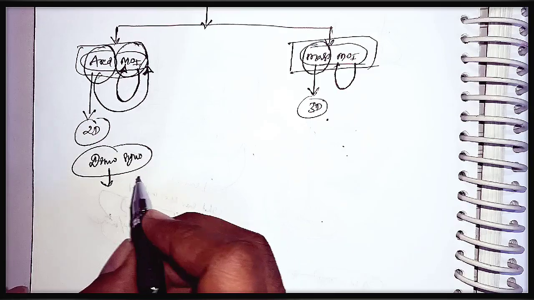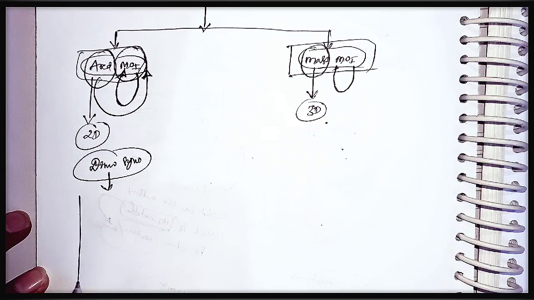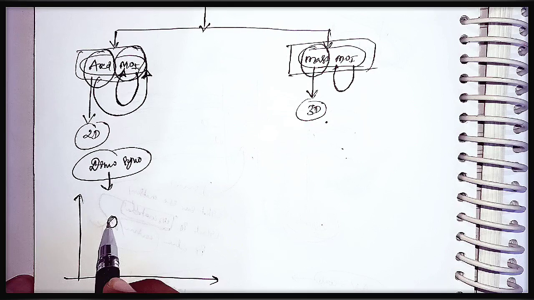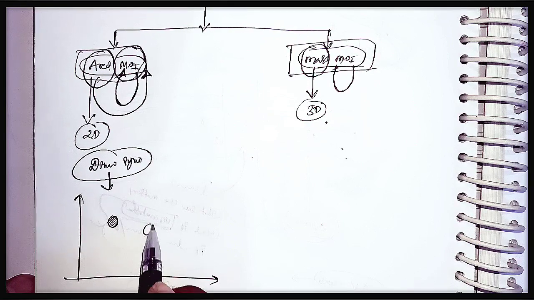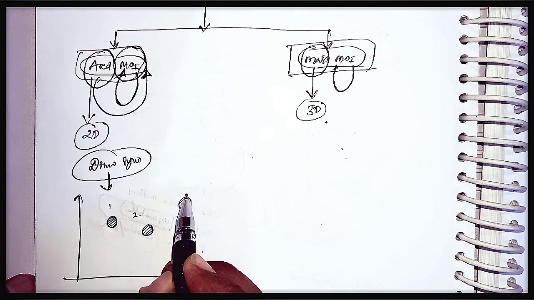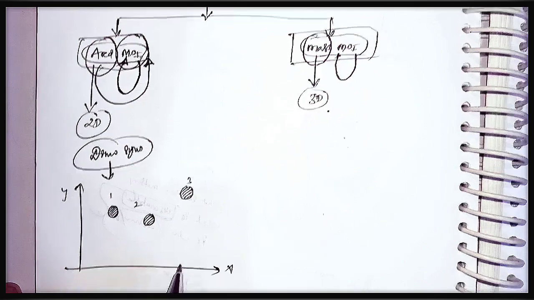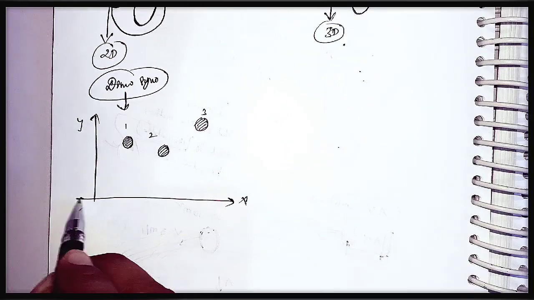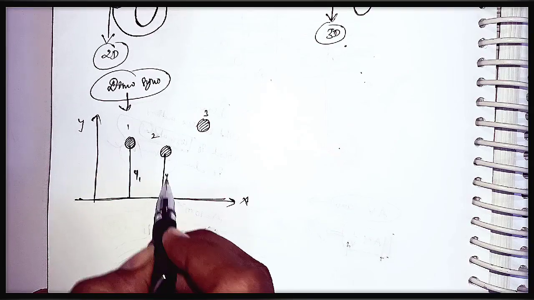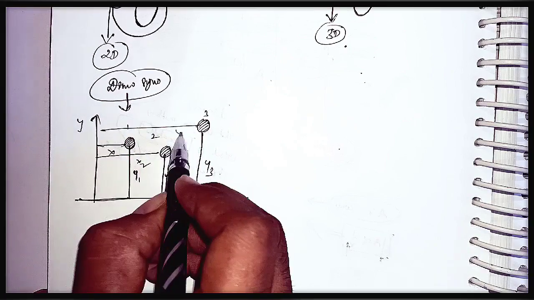For a discrete system, consider the vertical and horizontal axes like this, and consider a discrete mass here, one more mass here, and some other mass like this, so there are three masses. Let us consider the distances of the masses from the reference axes as y1, y2, y3, and similarly x1, x2 and x3.